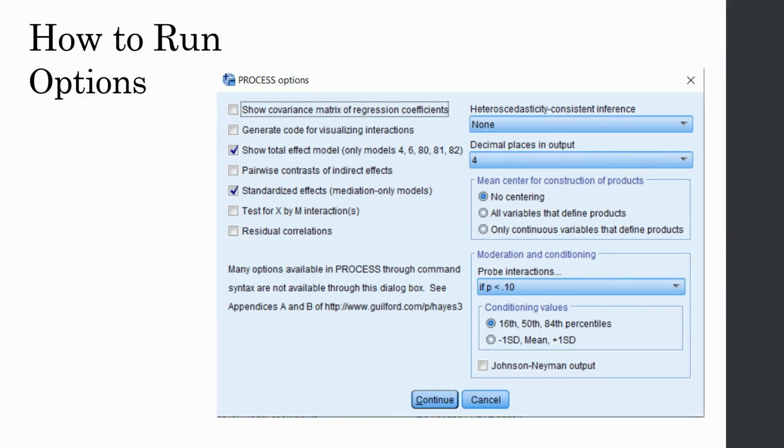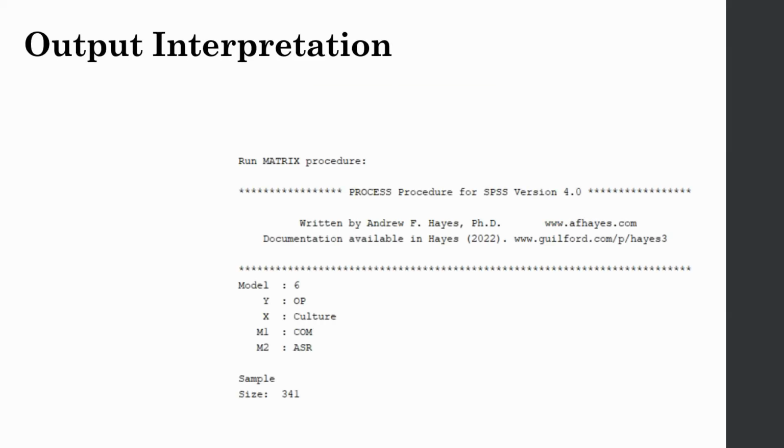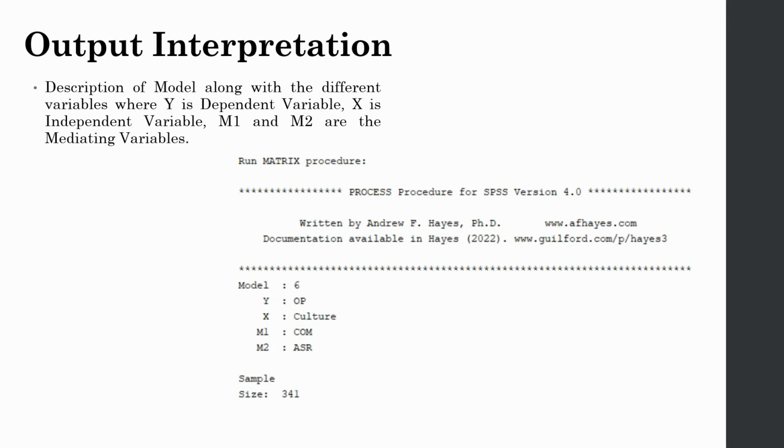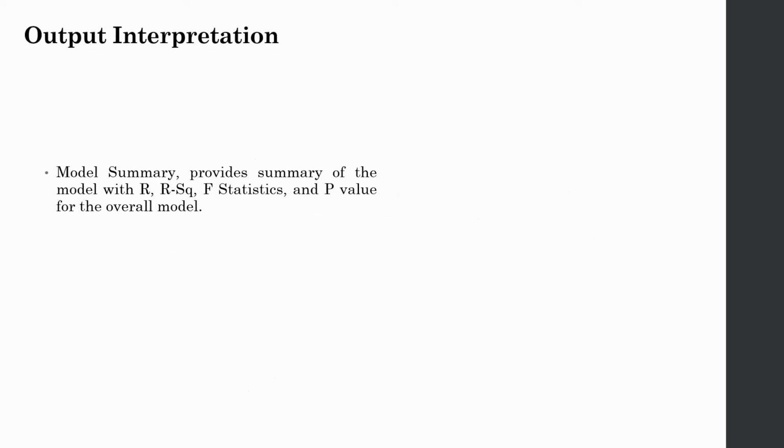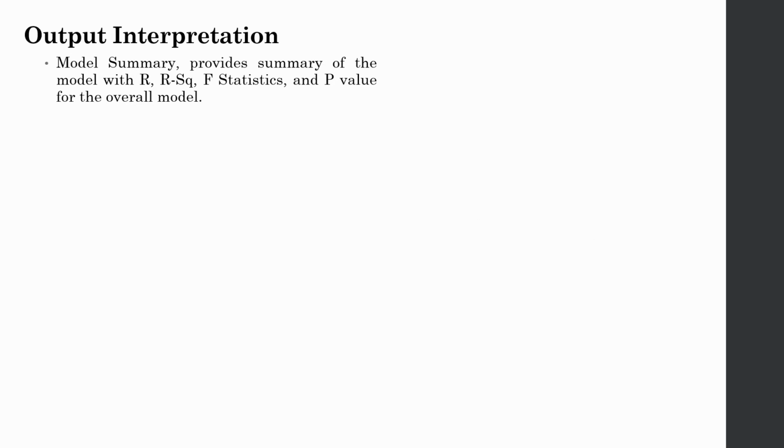So let's go back. Now we've got the options. Now how do we interpret this output? The first one, as we have already discussed, is the basic summary. It's always a good idea to go through the basic summary so that you are sure you haven't made a mistake. So the first thing that we are going to interpret is the model summary.